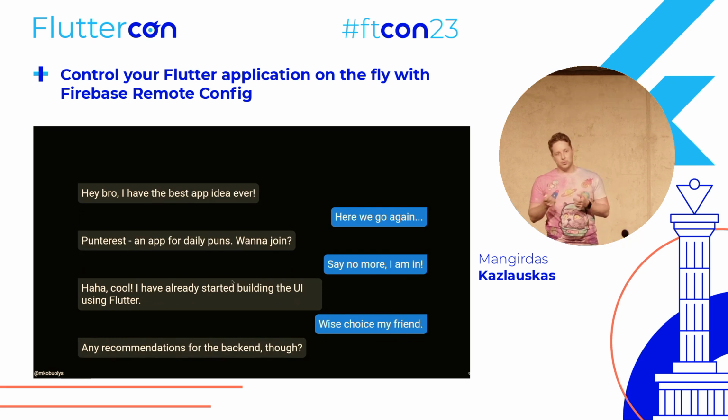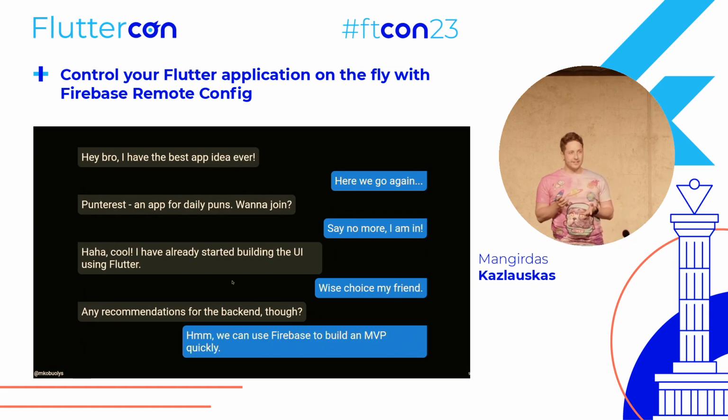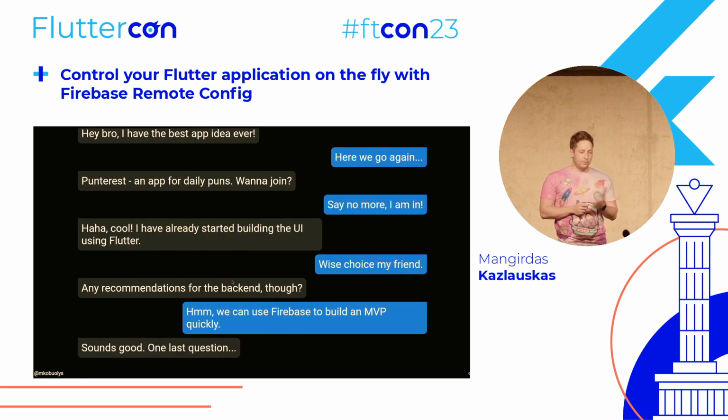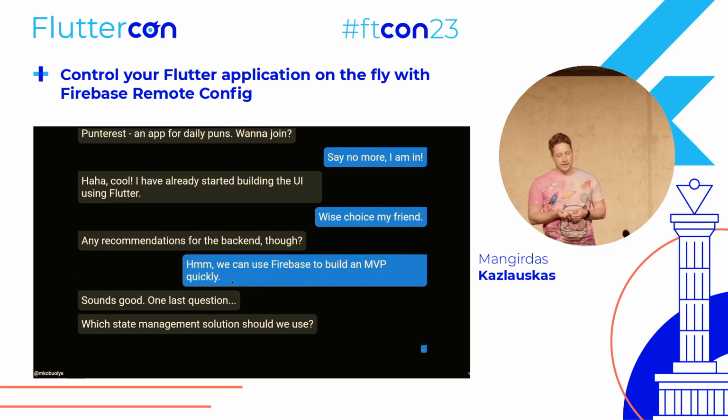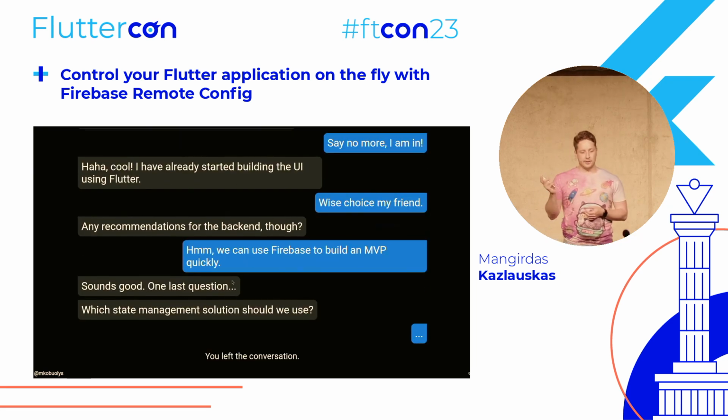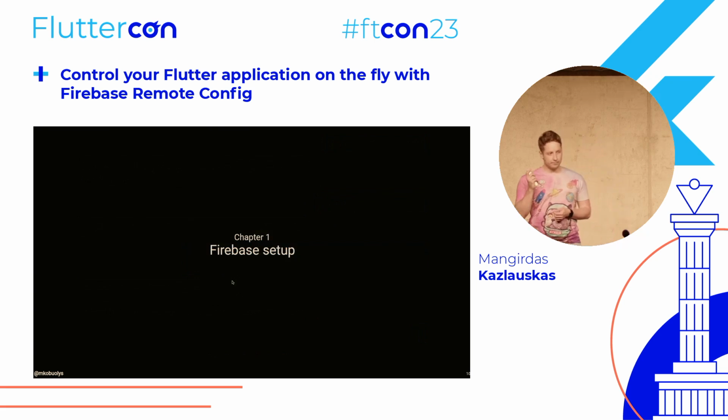And then we started discussing what we could use for the backend. And I heard rumors that Firebase is a very straightforward solution when you're using Flutter. It's easily integrated, so we can just use that for the MVP, right? So Prank agreed, and he asked me the last very important question, but basically I blocked him, and we moved on. So, Firebase setup. Actually, this talk will have 5 chapters.